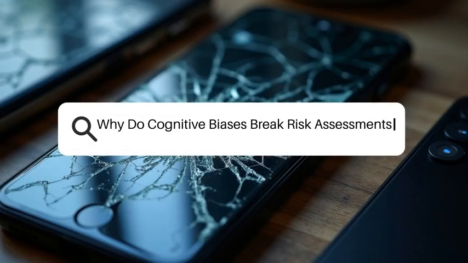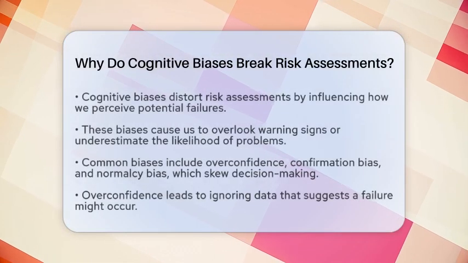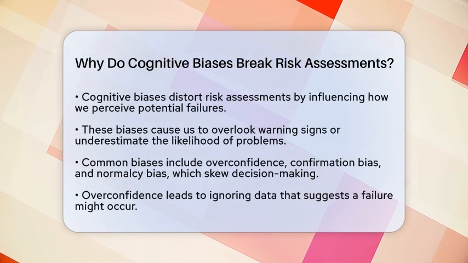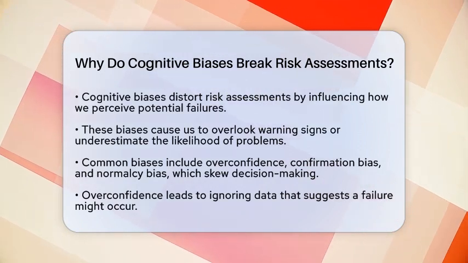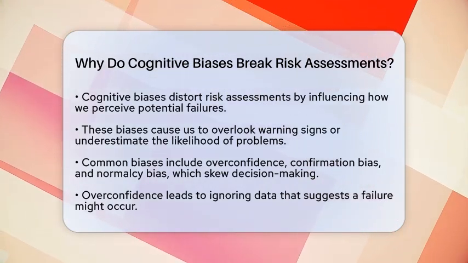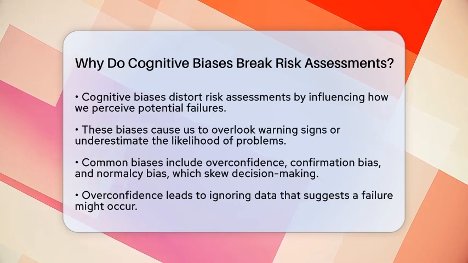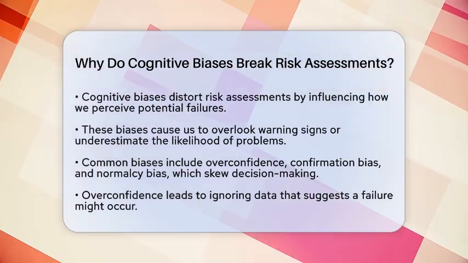Why do cognitive biases break risk assessments? Imagine trying to predict the future of a product or a machine, but your mind keeps slipping into familiar patterns that distort your view. That's what cognitive biases do. They interfere with how we see risks and make decisions.